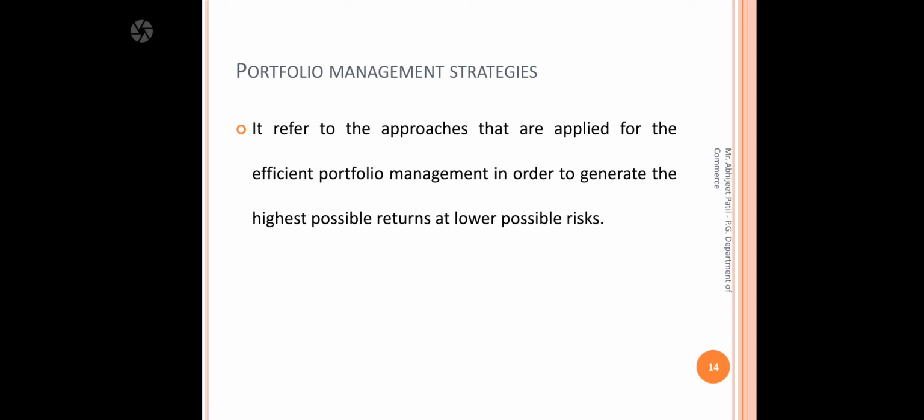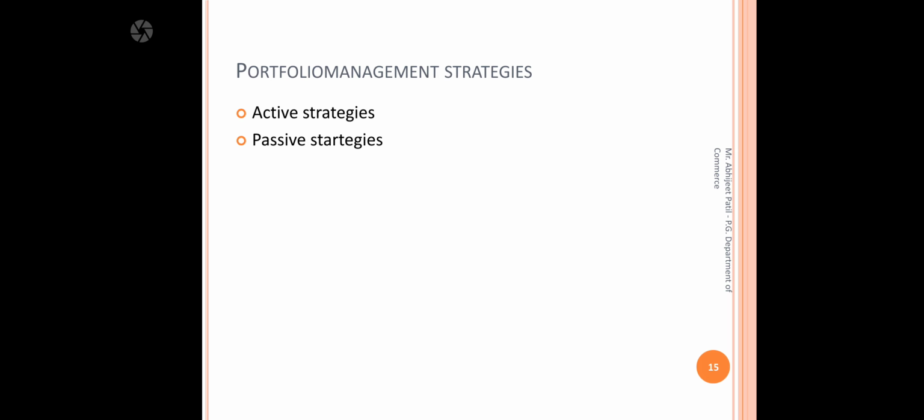Then the next concept is portfolio management strategies. Basically, a portfolio management strategy is an approach that we can apply for efficient portfolio management in order to generate the highest possible return at the lowest possible risk. That is, we make a proper plan for how we can set up our efficient portfolio management to generate the highest return and lowest risk. With the help of portfolio evaluation concepts we can manage our strategies to get more return and less risk, and that is possible with the help of active strategy and passive strategy. So let's discuss how these two types of strategy work.